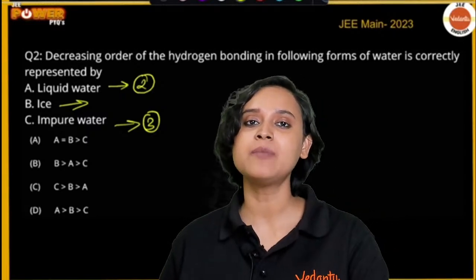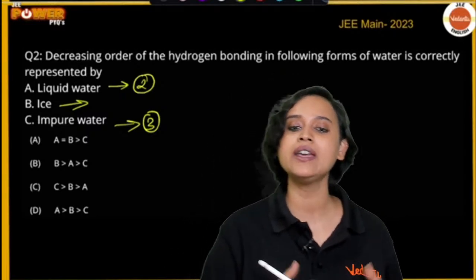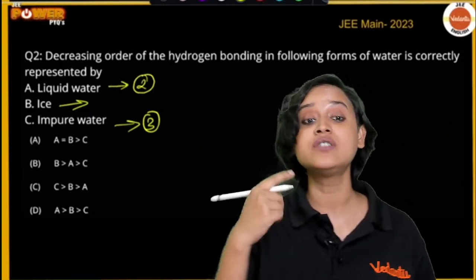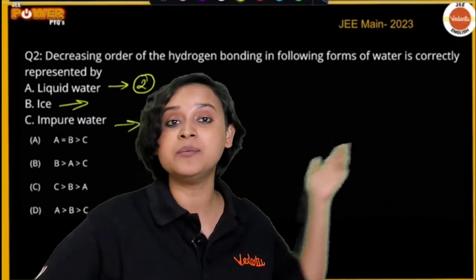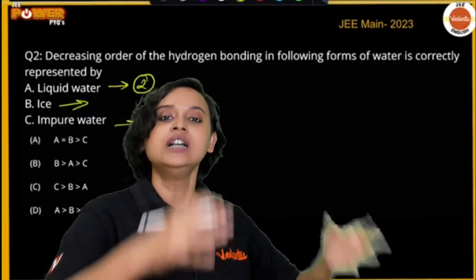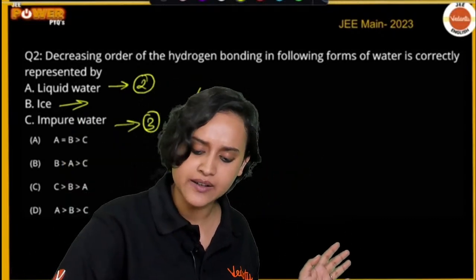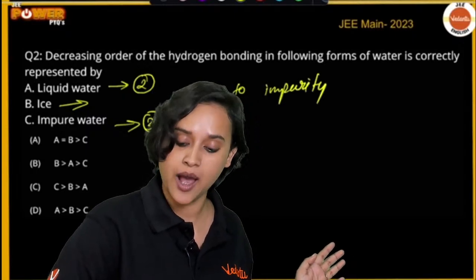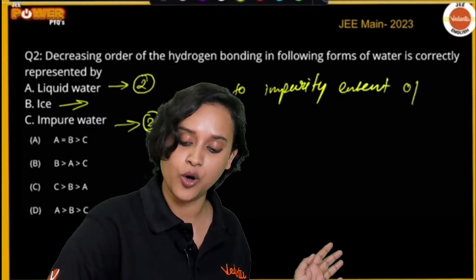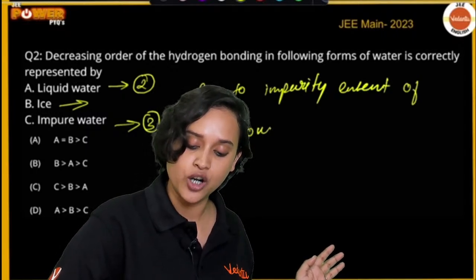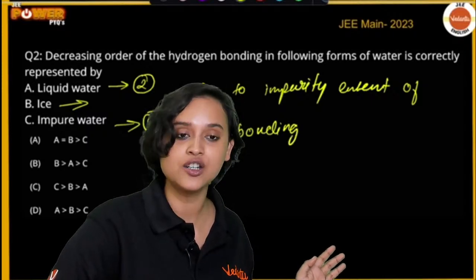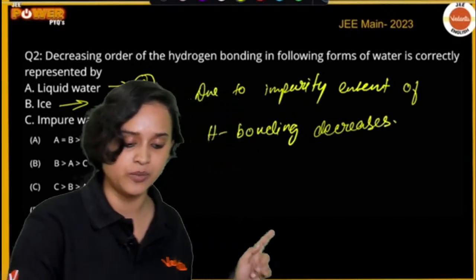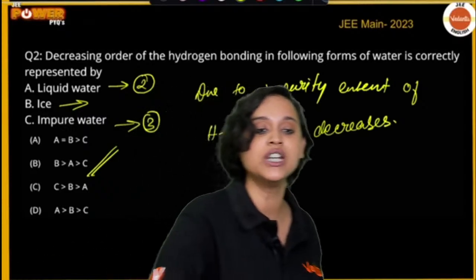Now, you might ask me, ma'am, impure water and liquid water, why is there a difference in the hydrogen bonding? Well, that's because of the impurity. Because of the impurity that exists in this impure water, the hydrogen bonding decreases. Let me write one line here so that you remember. Due to impurity, the extent of H bonding decreases, and that is why our answer is going to be B is greater than A is greater than C. That is option B, right?